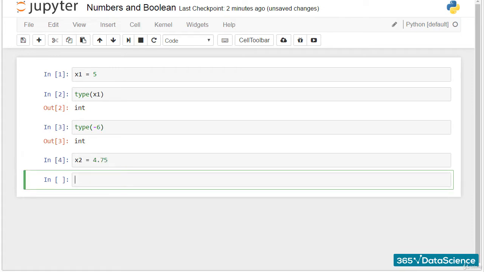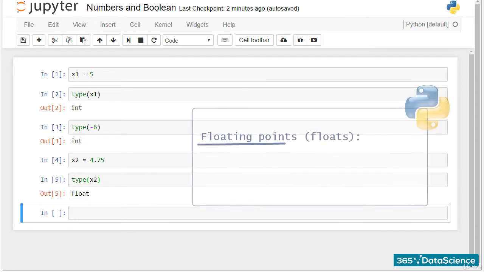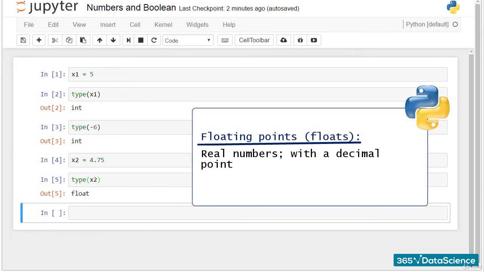I would like to check its type. Hence, I will use the type function again. This is a float. Great! Floating points, or as you'll more frequently hear, floats, are real numbers. Hence, they have a decimal point. 4.75 is such a number, therefore, Python reads it as a float.